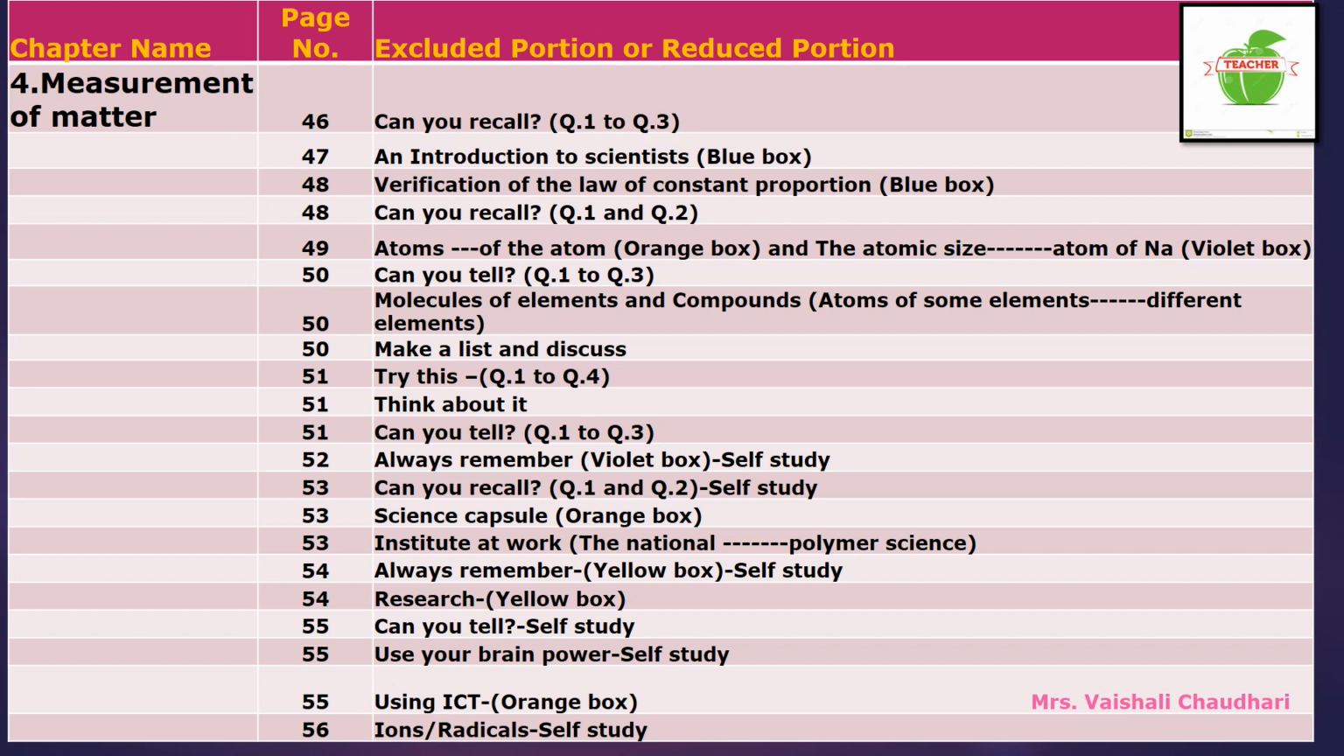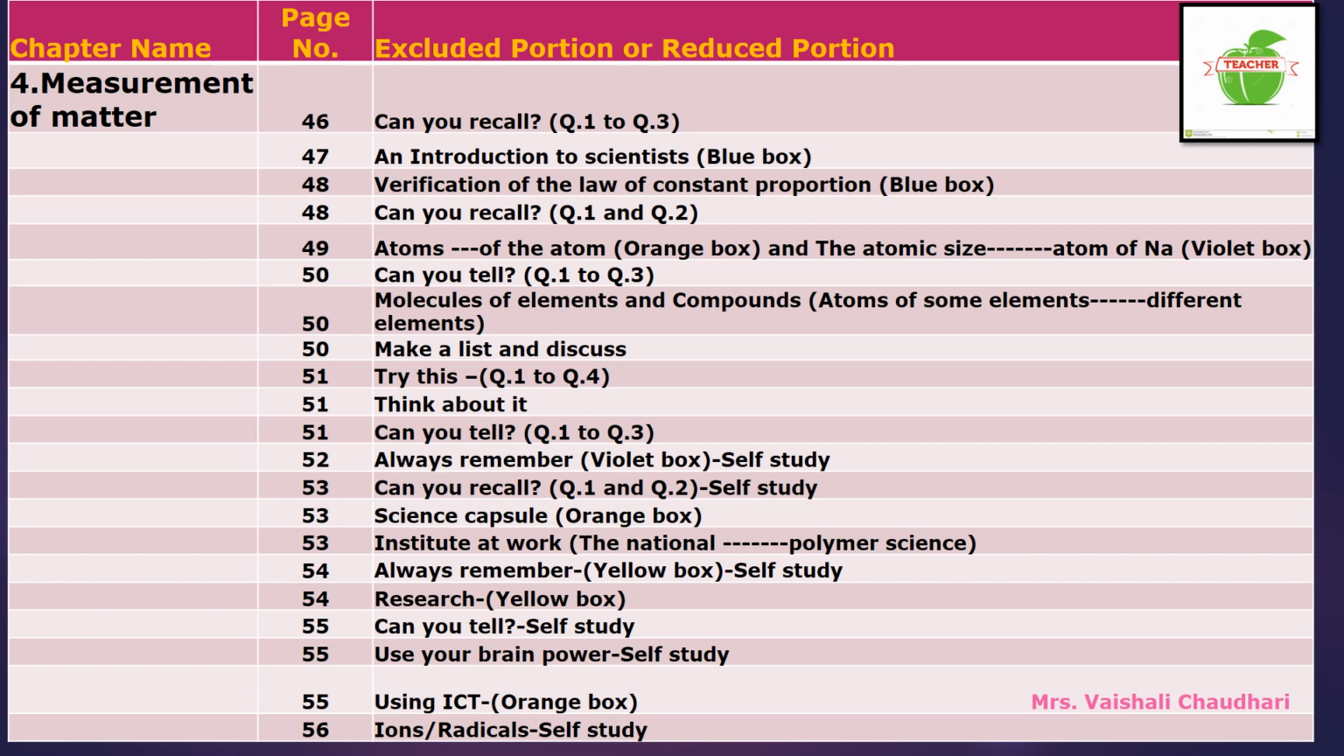Now on page number 47, an introduction to scientists, that is a blue colored box, is given. That part is not for your syllabus. On page number 48, verification of the law of constant proportion, that is a blue colored box, is given. This part is totally excluded from your syllabus. Also on page number 48, question 1 and question 2 are excluded from your syllabus.